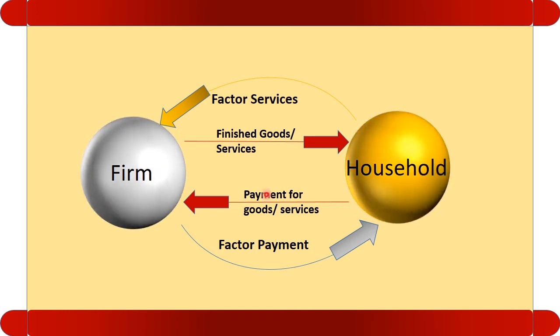So here we are seeing two flows, real flow and the money flow. The flow of goods and services is going on, factor services and finished goods and services. And here the money flow is also going on. How? Payment of goods and services and factor payment. I hope the point is clear to you.